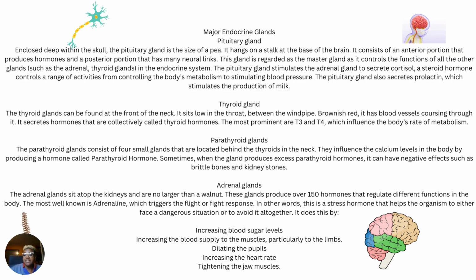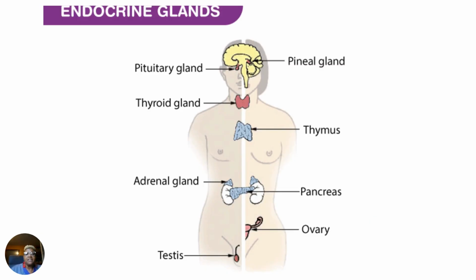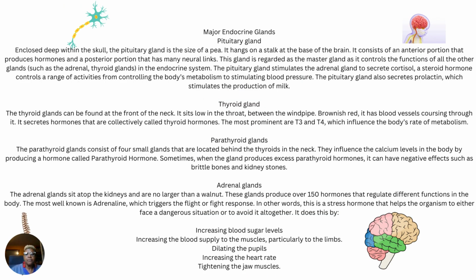It does this by increasing blood sugar levels, increasing the blood supply to the muscles, particularly to the limbs, dilating the pupils, increasing the heart rate, and tightening the jaw muscles. This is how the adrenal glands function. Again, the adrenal gland sits atop the kidneys.